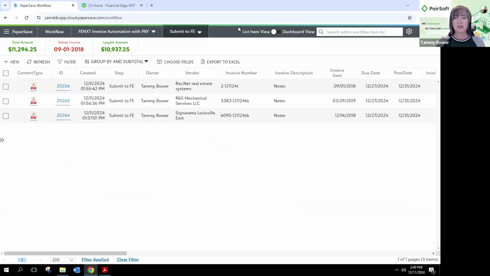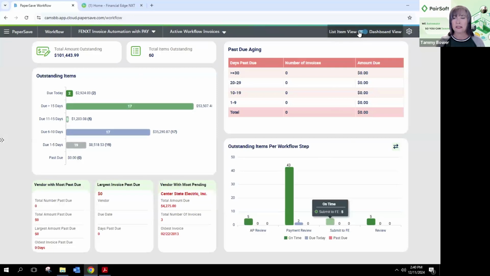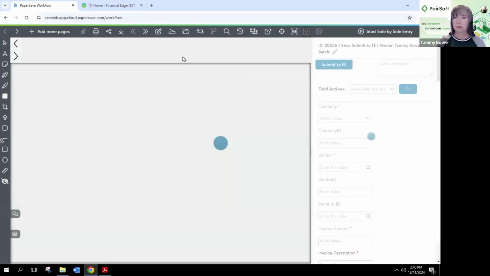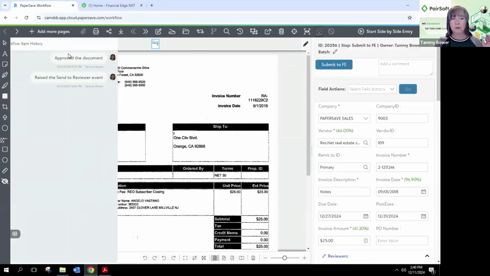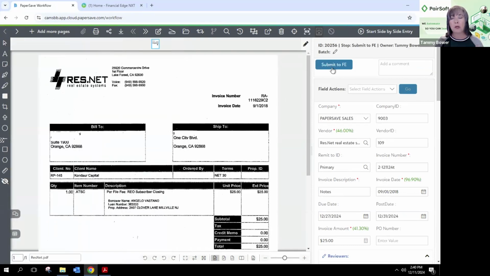So here I am. I just use my slide bar to get over to my 3 invoices that are, I think it is, 5, that I need to approve 3. All right. So let's look at this ResNet. This is an invoice. It's been brought into the system. It's gone through the full approval process, and we're not going to spend any time on that. But when I hit submit to FE, immediately PaperSave is going to communicate with FENXT and create that invoice transaction.